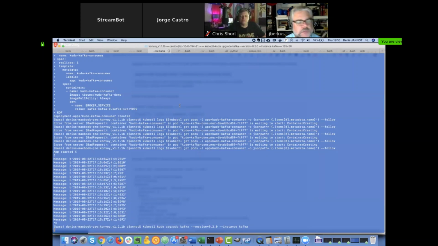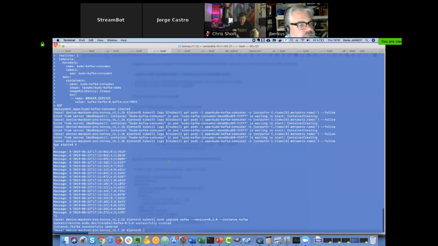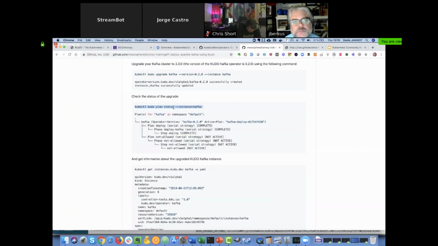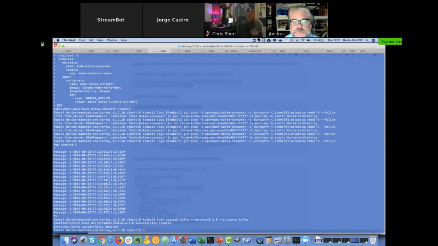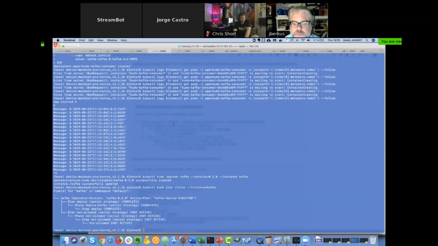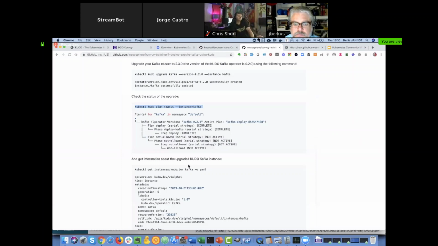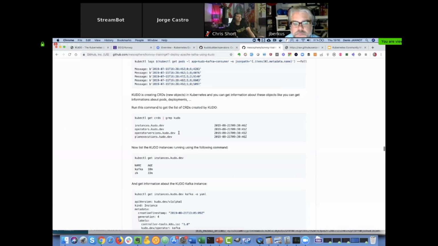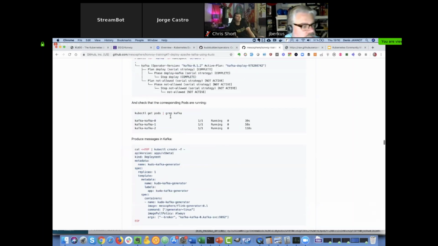So the upgrade and some of these run custom plans. So for something like Zookeeper or etcd, you need to actually run API actions in order to add members. And so we handle the case where it's not as simple as just increasing your number of replicas, right? We actually run a plan in order to do that for that software. So you can see where Kudo is optimized towards a certain kind of software, and not necessarily your run-of-the-mill application deployment. And with that, I'll turn to questions while Denis works through the rest of the demo.